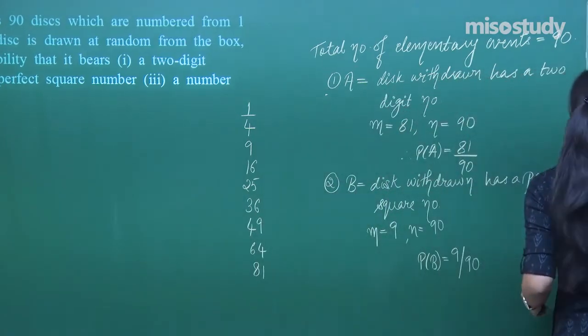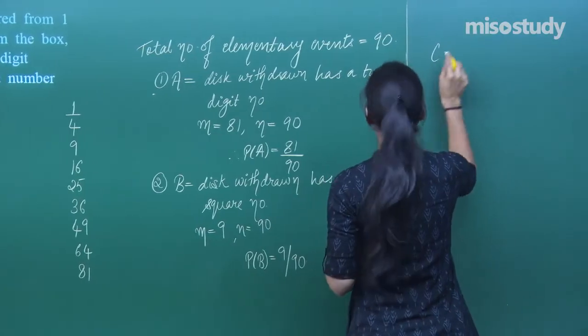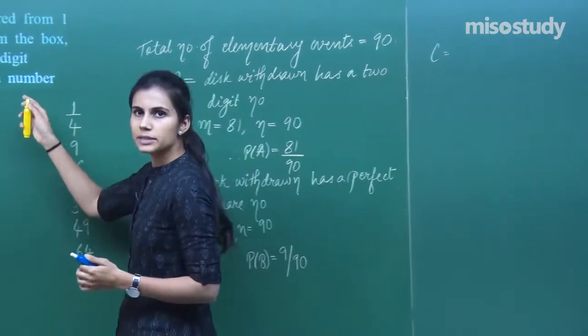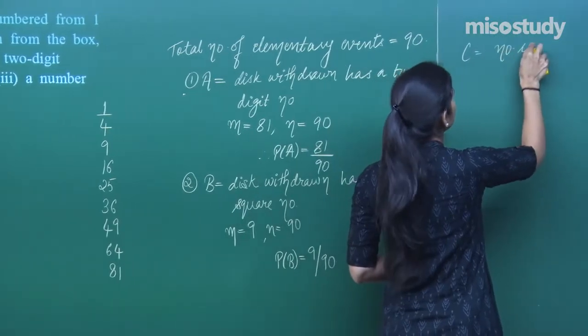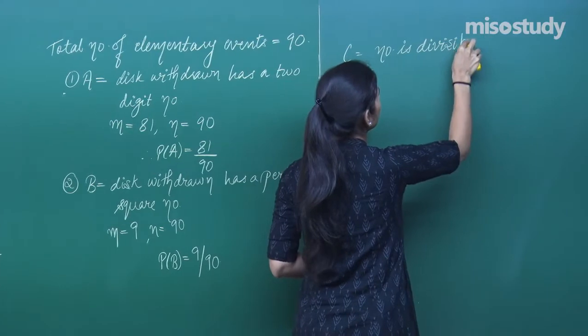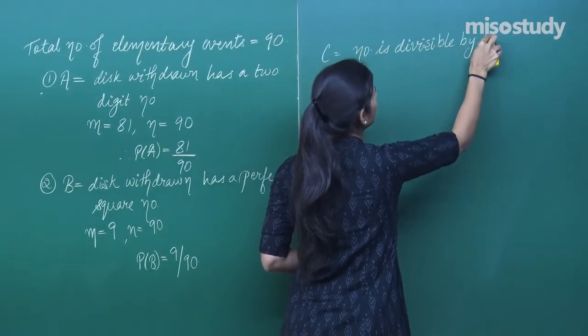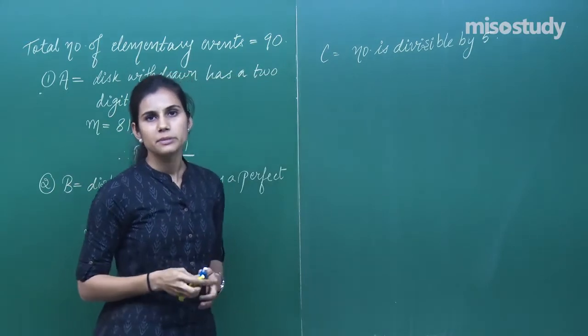Next, I have another event, event C. It is getting a number divisible by 5. That means the disc that you are withdrawing is having a number divisible by 5.